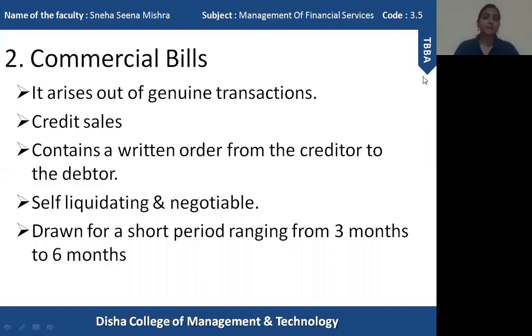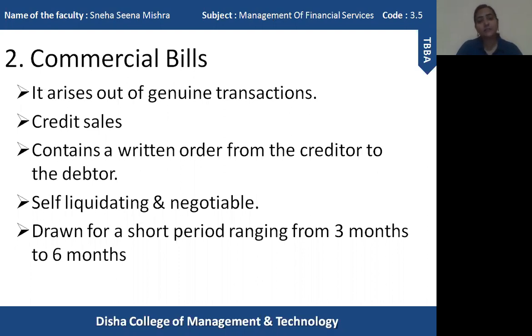So usually what happens, like I said, when a credit sale takes place, or when a person or an institution purchases goods on credit basis, the seller draws a bill on the buyer. Now the buyer has to accept the bill. The amount of money will be mentioned in the bill, and a particular date, or the maturity period, will also be mentioned in the bill. Now here what happens, the buyer who has purchased goods on credit basis accepts the bill and promises to pay the amount of the bill on the maturity date or the due date. So that is the transaction between the buyer and the seller.